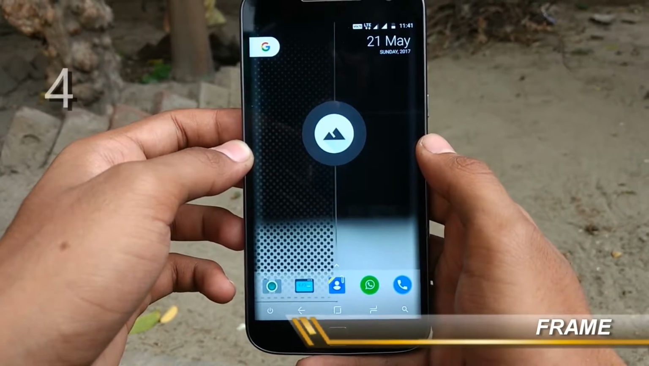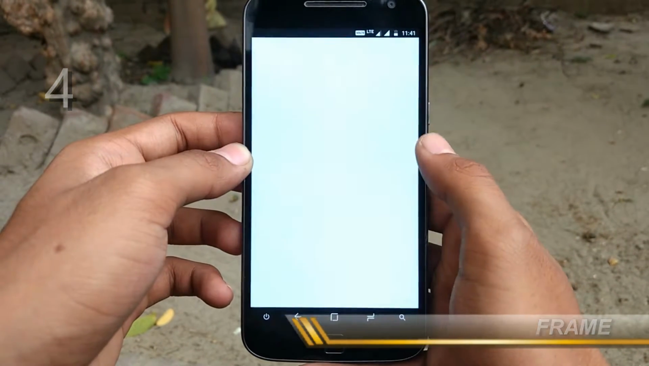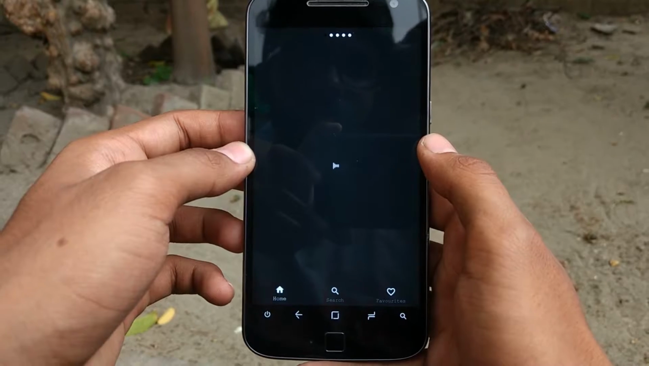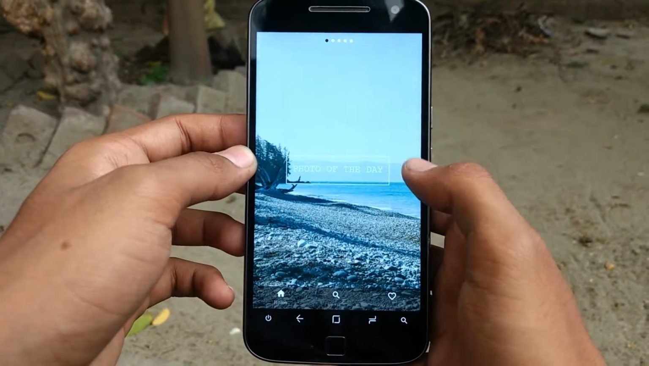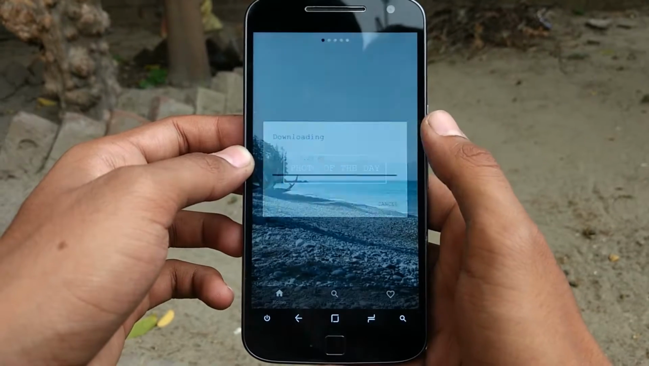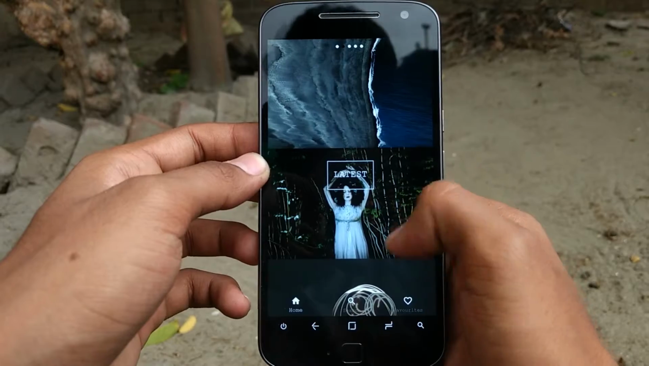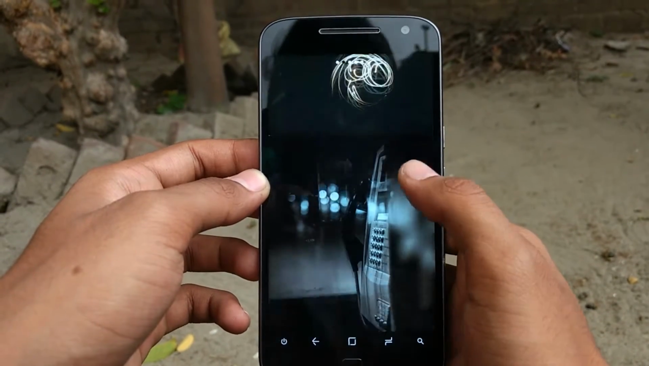So the fourth app on our list is Frame. This app is very cool and I love this app. You can see the animations of this app, and if you tap the wallpaper, the wallpaper will download automatically. And if you swipe right, you can see the latest wallpapers that have been added to this app.